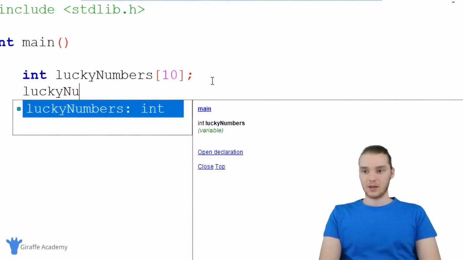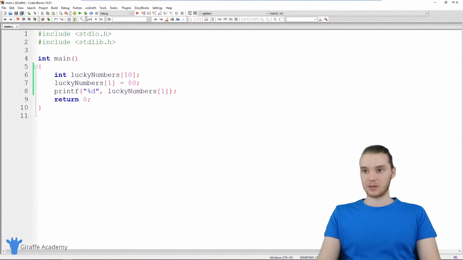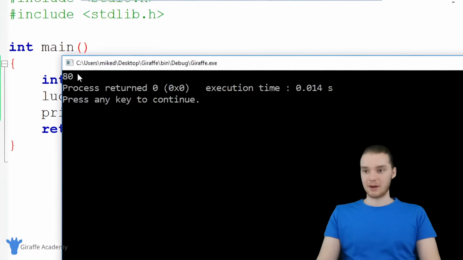So I could say like lucky numbers 1 is equal to 80, right? So I'm giving lucky numbers 1 a value. And now over here I could print that value out onto the screen. And you'll see we're printing out 80.